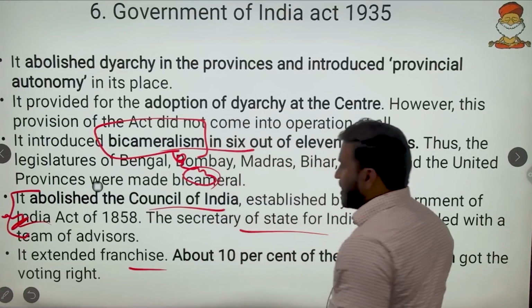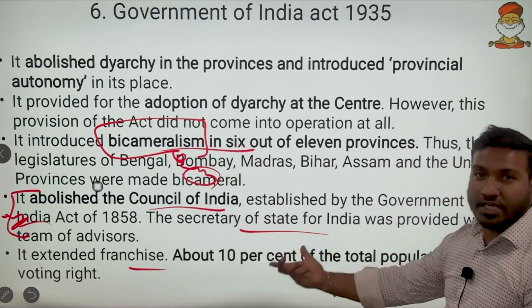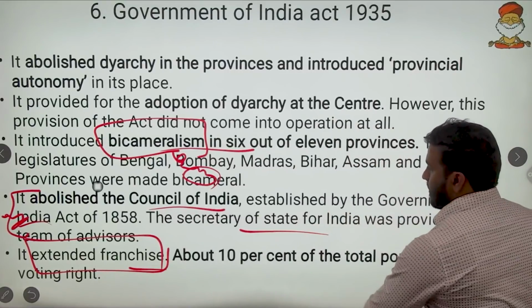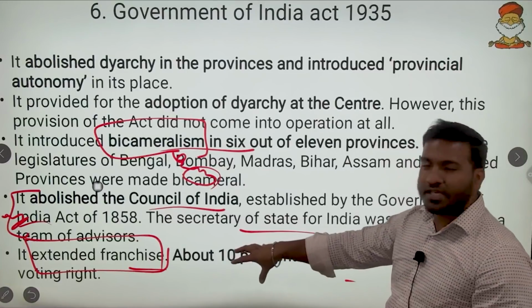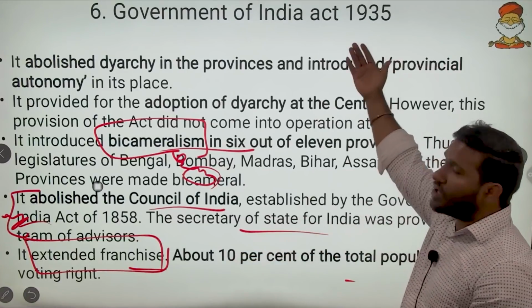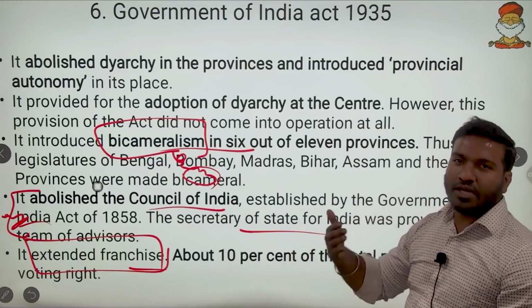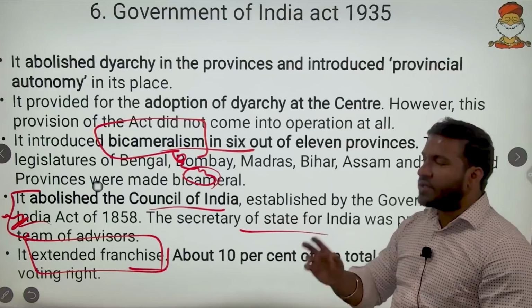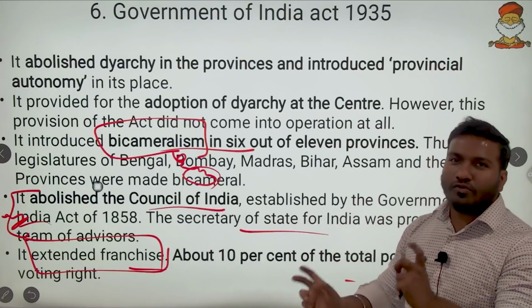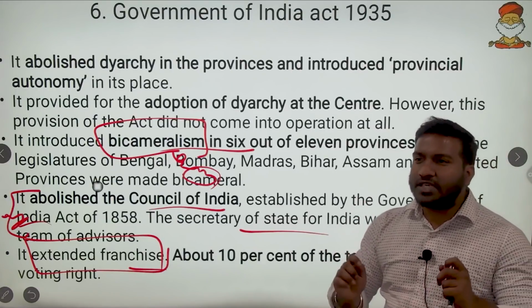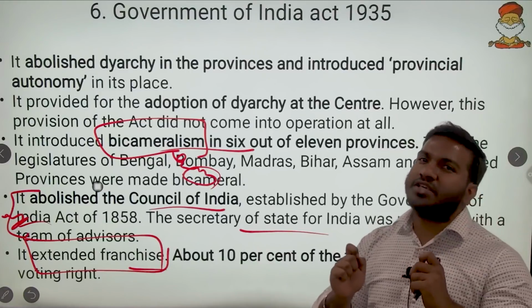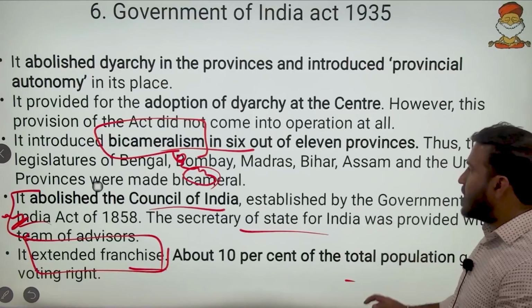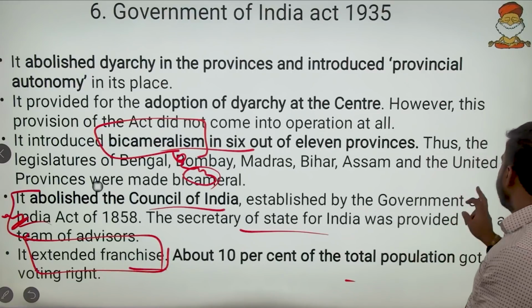Then it extended the franchise. Again, adult franchise is a keyword which is more important. About 10% of the total population got the voting right. Even now, universal adult franchise never came. After this only the 1947 Act we have, which means universal adult franchise came only after independence. So whenever a statement says all women were allowed to vote, it is a wrong statement. Whenever UPSC gives a statement, that is present in all basic books, but we fail to decipher it. Once we have the talent to decipher, then prelims is a non-event for us.